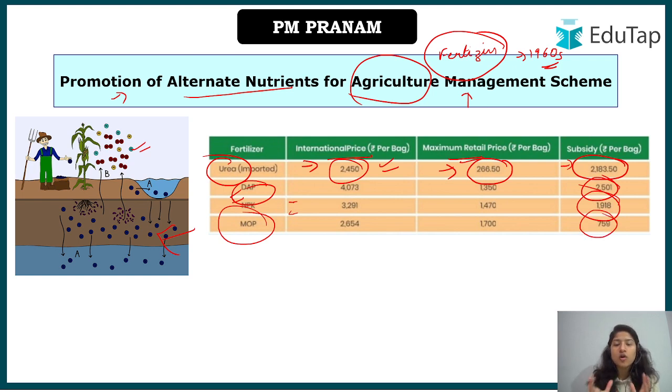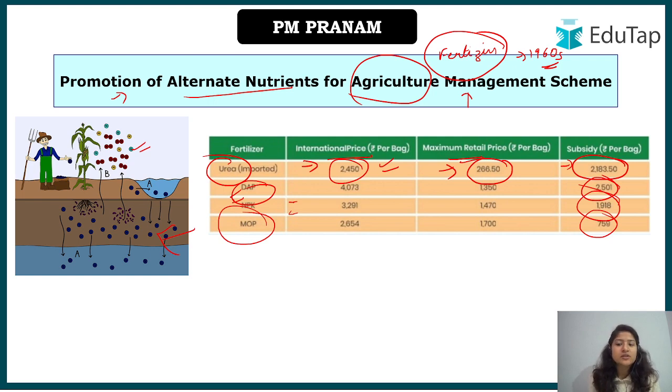So a lot of government money is spent on something which is harmful for the environment, right? That is why the government has come up with this scheme. Here we are promoting some alternative nutrients, so that we gradually reduce the use of chemical fertilizers, as we cannot eradicate them in one go. Because look at the Sri Lanka model, where they decided overnight to ban all chemical fertilizers, and the crisis that occurred there because of that, we already know, right? So we don't want to go that way. We want to gradually reduce this.